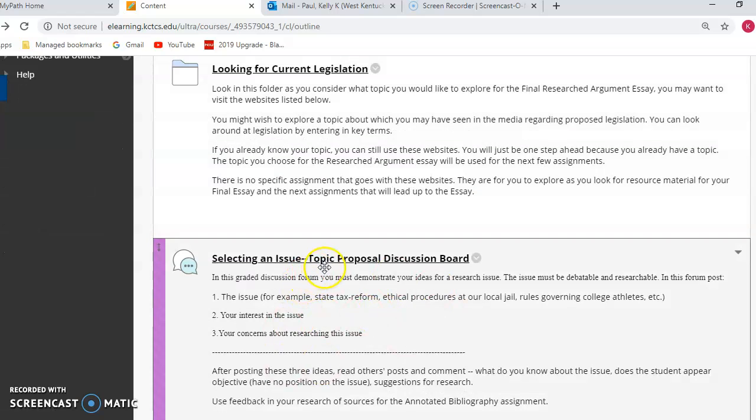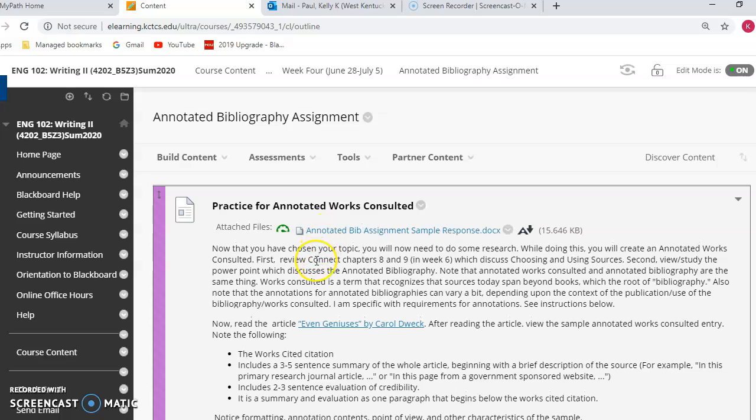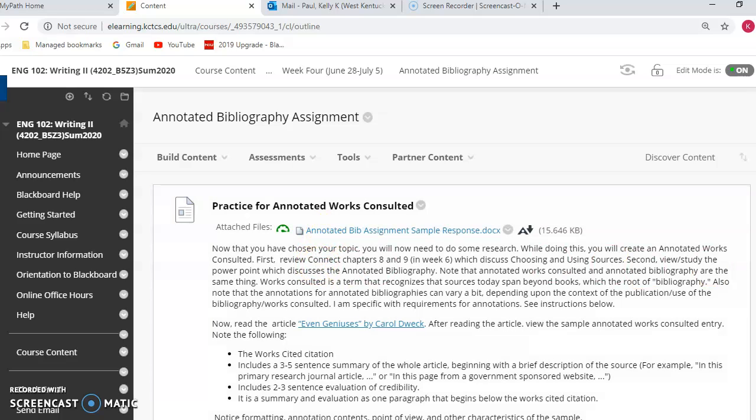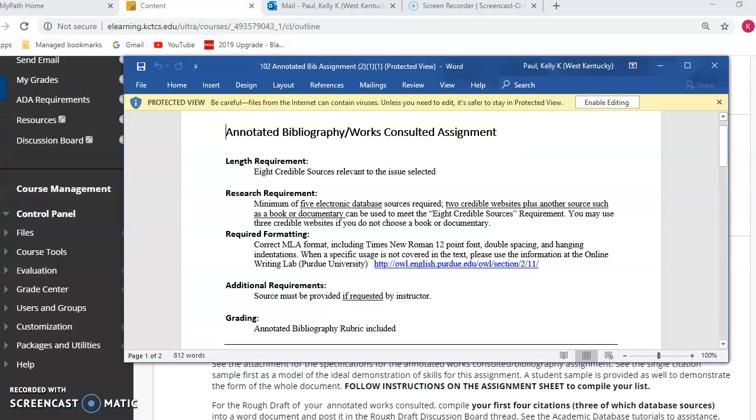You need to post your topic right here in the discussion board. And then from there, we're going to go into the assignment. The first assignment is the annotated works cited. And I have the actual assignment right here already pulled up. So if you look down, the actual assignment is right here. And I'm going to bring the assignment over, and this is the assignment.